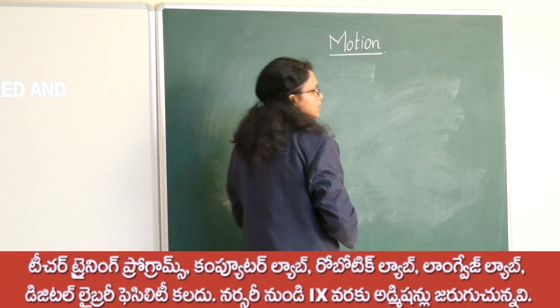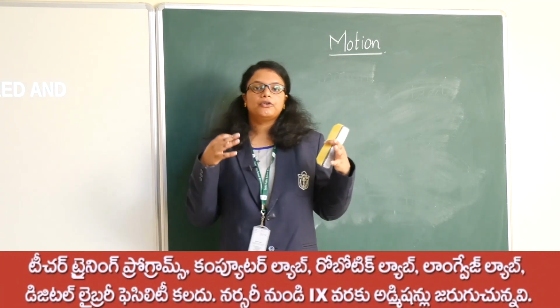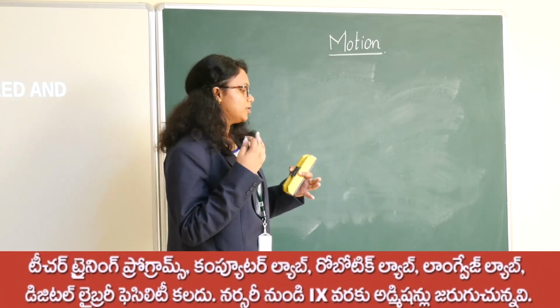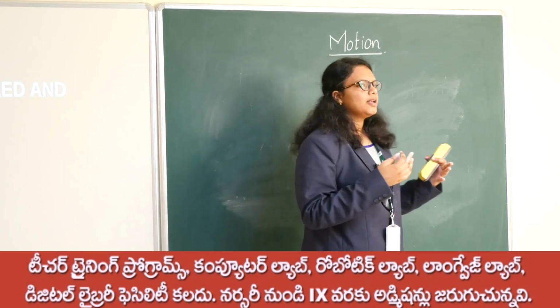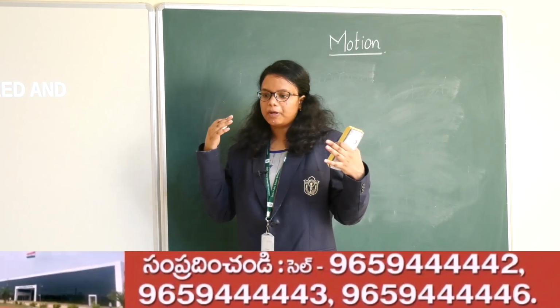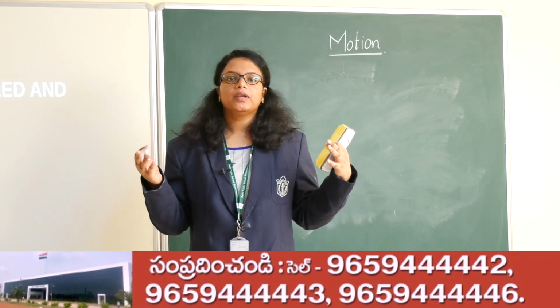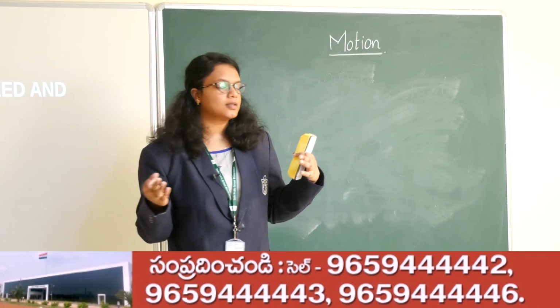Okay, now next, a few more important topics we are going to study. Suppose two people are going on a bike to the same place.